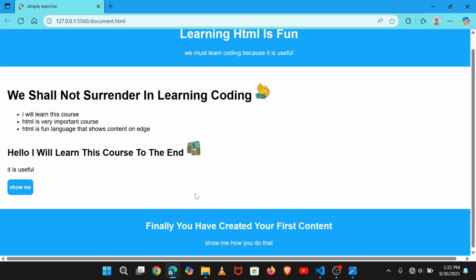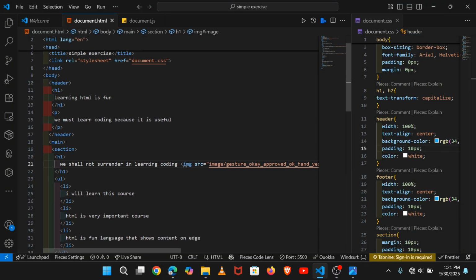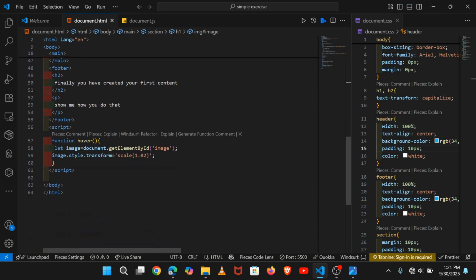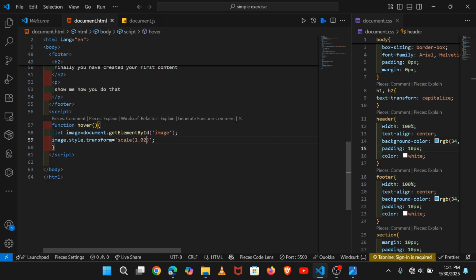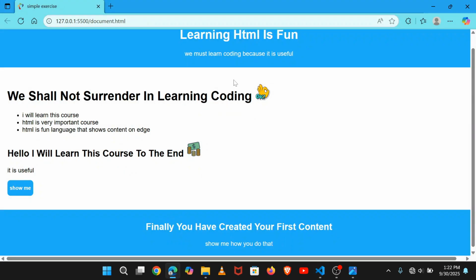Let us see whether it is working. You can see it is changing scale somehow. I want it to increase the scale by 1.2 like this. Ctrl S to save, and when I hover, you see the real effect now is happening.